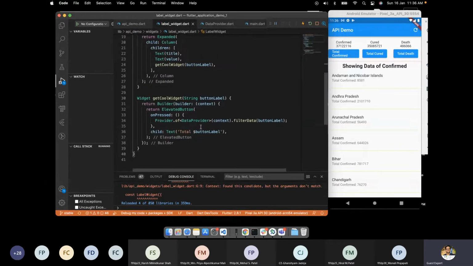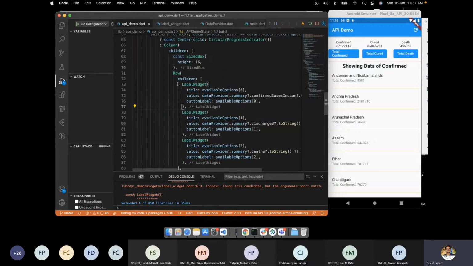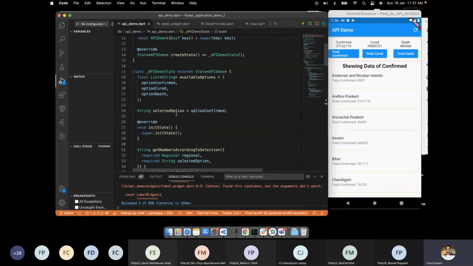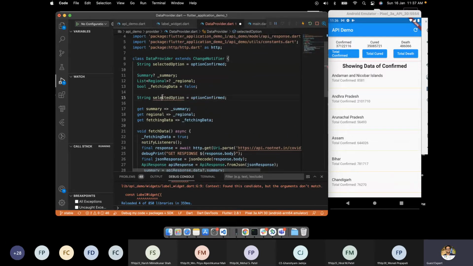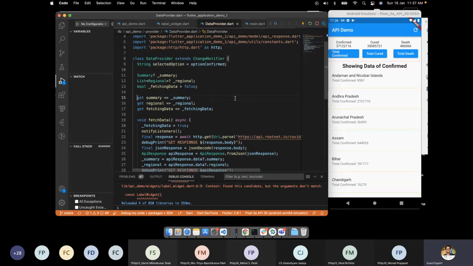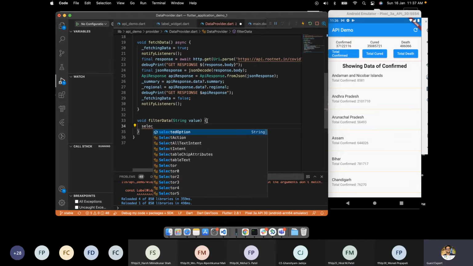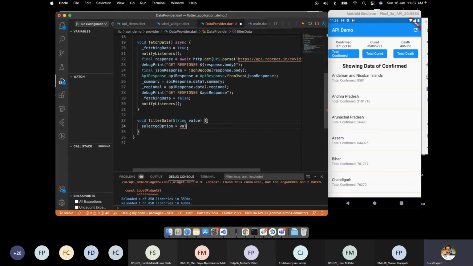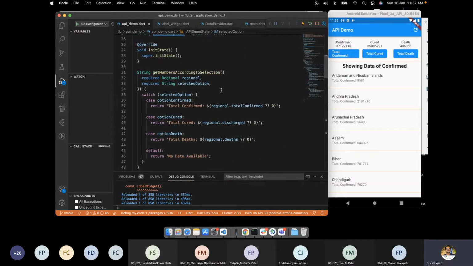So as soon as we click on a button, in the provider we have a variable called selectedOption. We go inside here, and oh, we already have the selected option here. So as soon as we do it, we change the value of selectedOption equal to value. And then we have this thing called get numbers according to the selection.